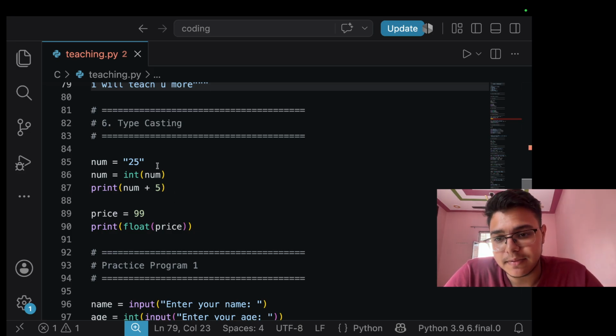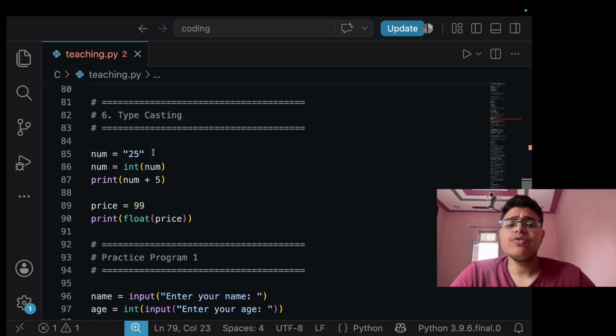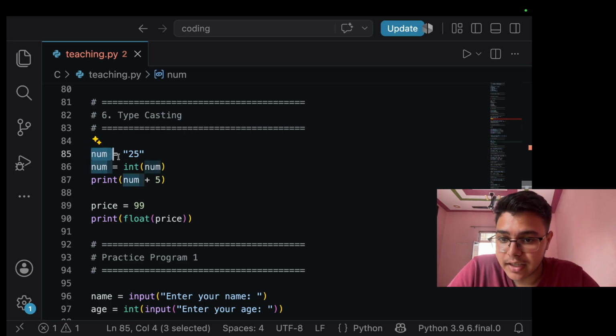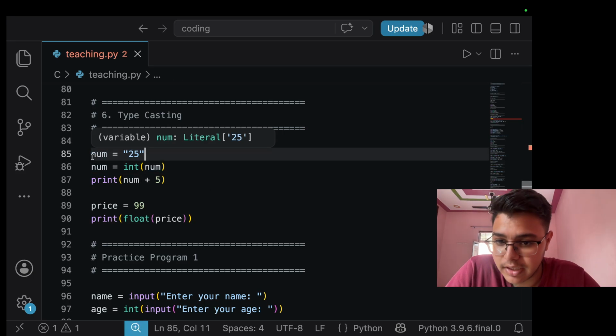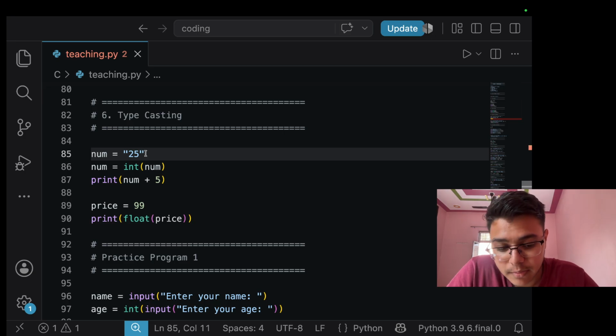Now typecasting. Typecasting is changing one data type into another data type. We know that there are four data types: int, str, bool, and float. Here we take num as 25, which is obviously a string, because it is in double quotations.